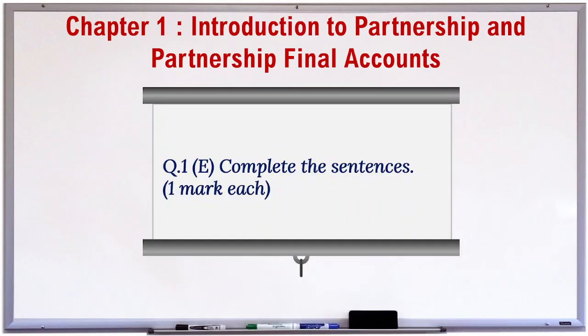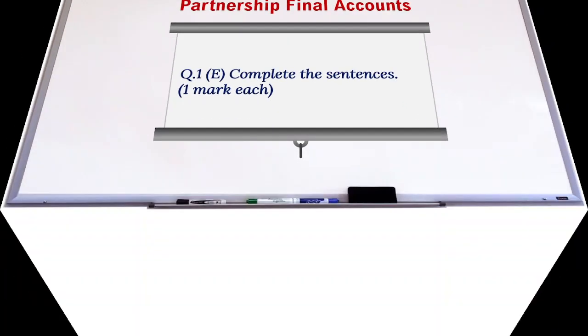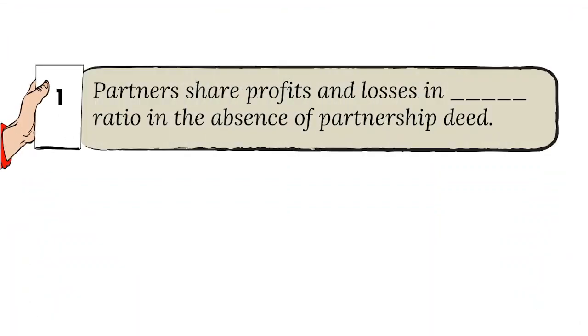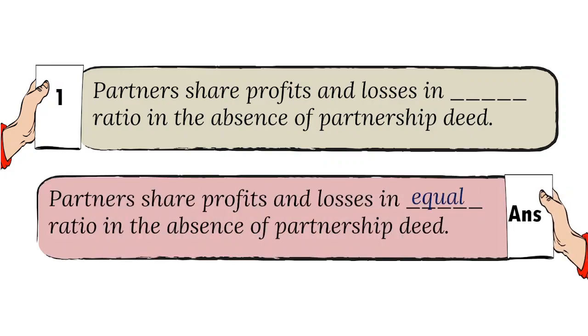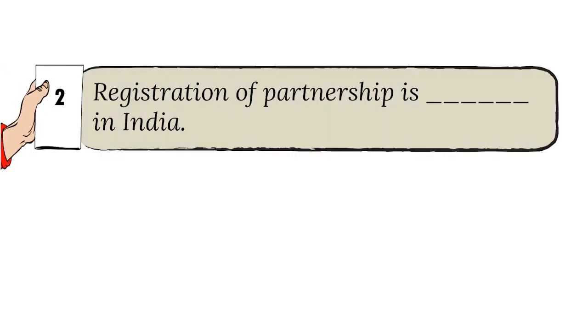Question 1. E. Complete the sentences. 1 mark each. 1. Partners share profits and losses in dash ratio in the absence of partnership deed. And the answer is equal. 2.